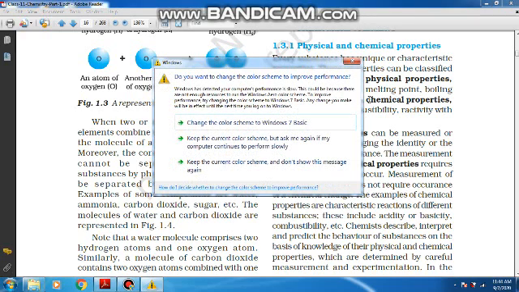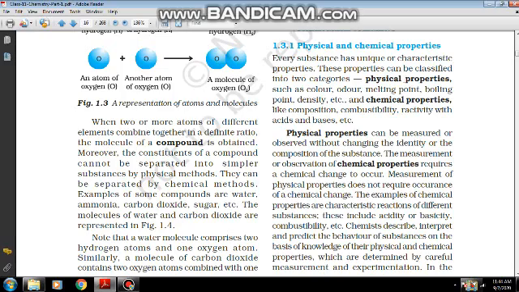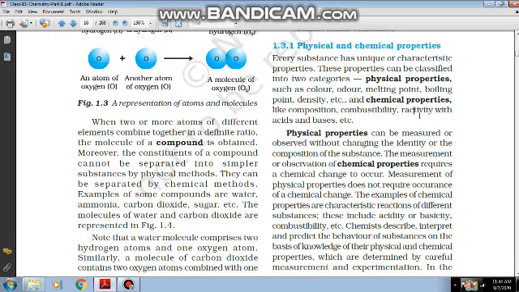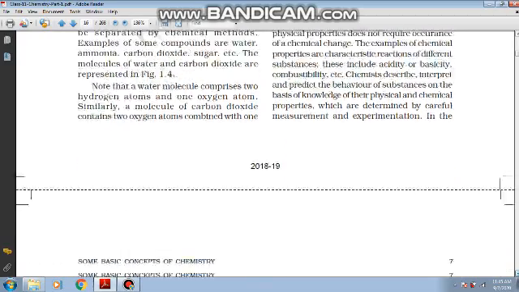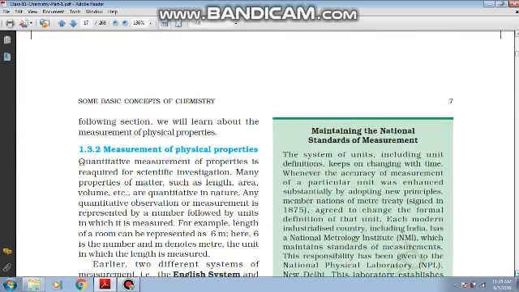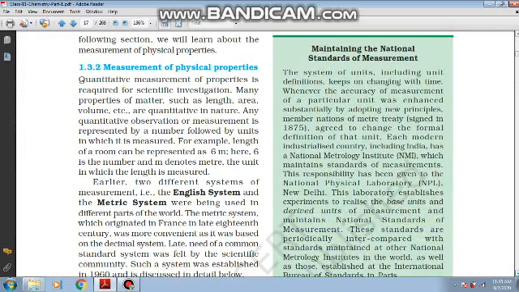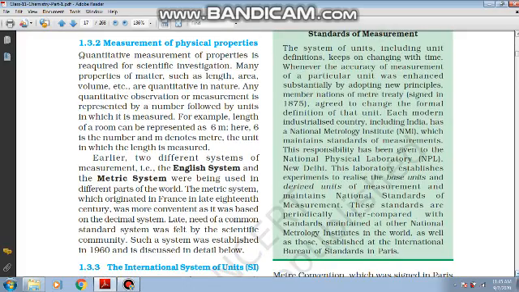Simply said, how the water reacts with sodium is its chemical property, because after reacting with sodium, water will change its chemical composition. So we can say all those properties which do not bring about any change in the chemical composition of the substances are called physical properties, whereas the reactivities of any substance which result in a change in their chemical composition are called chemical properties. So here we now need to measure the physical properties of the substance in order to get knowledge about their physical changes and chemical changes.